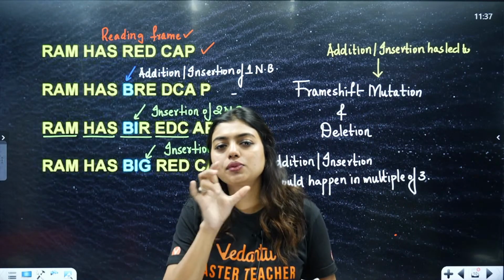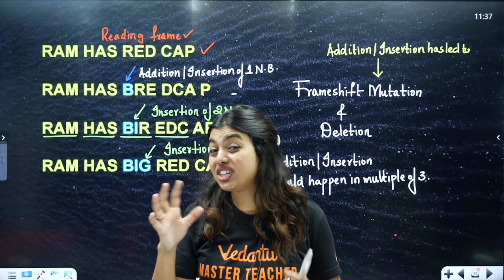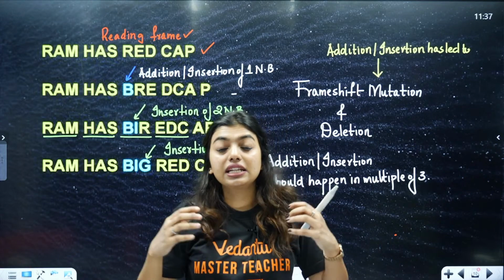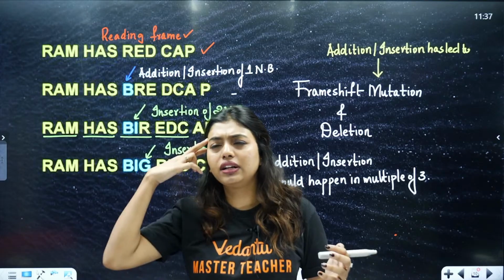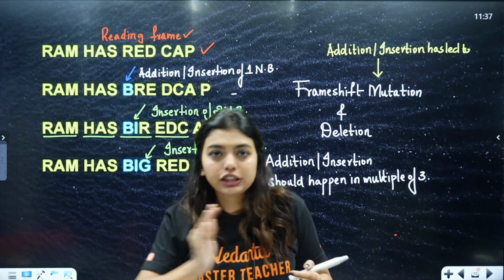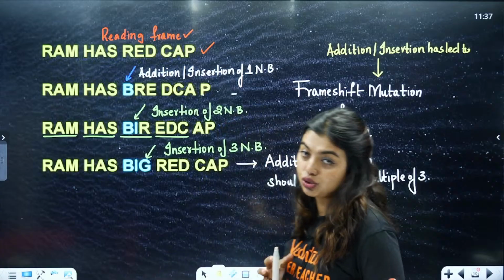Why? Because we are going to read the codon in triplet form. tRNA will not stop and think, oh wait, I should have read it this way. No, it is going to continuously read it. You will understand how when I teach you the translation topic.